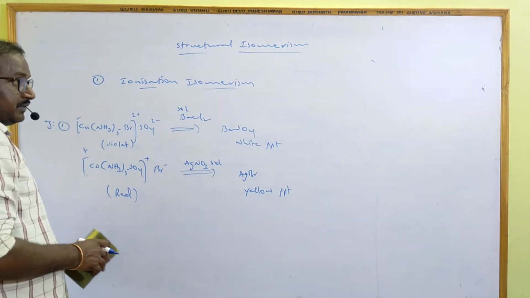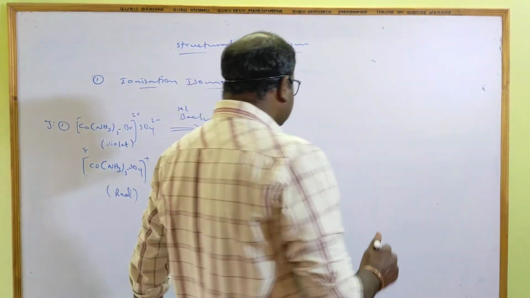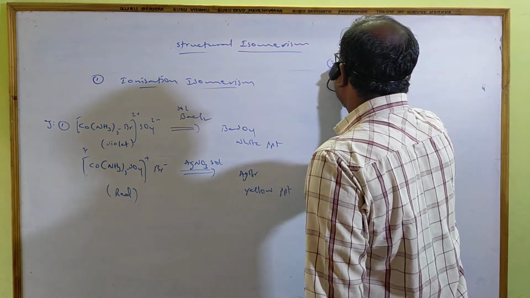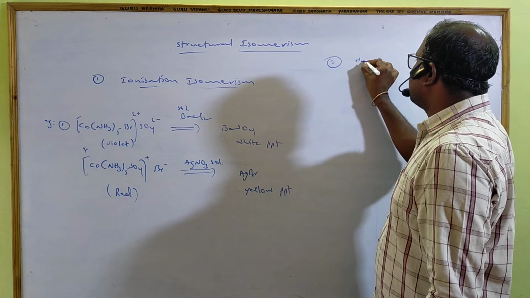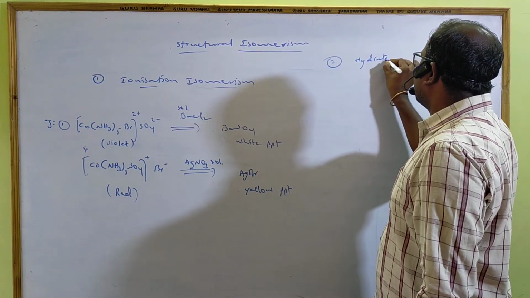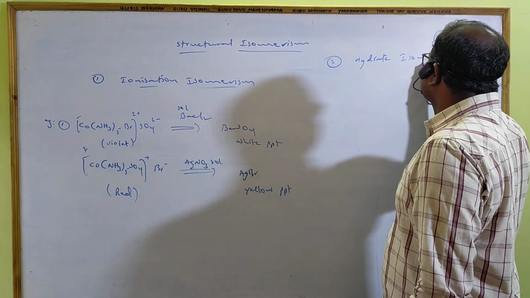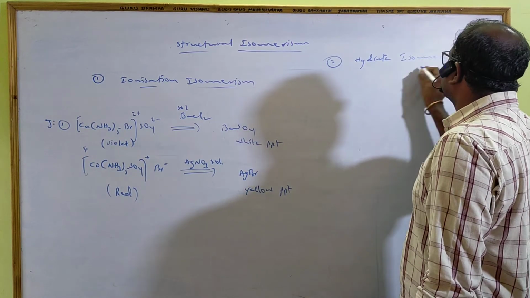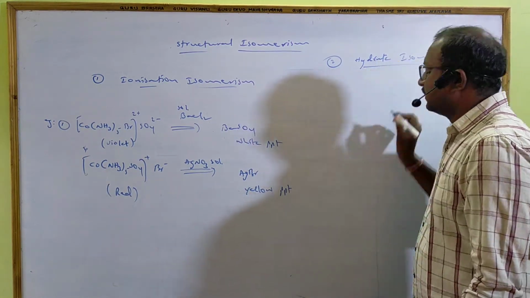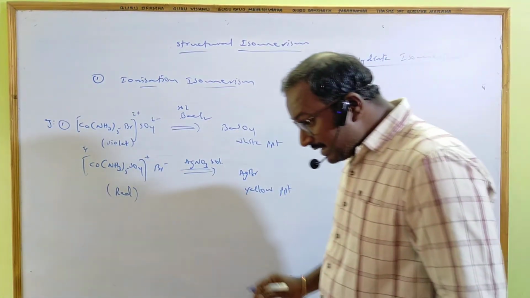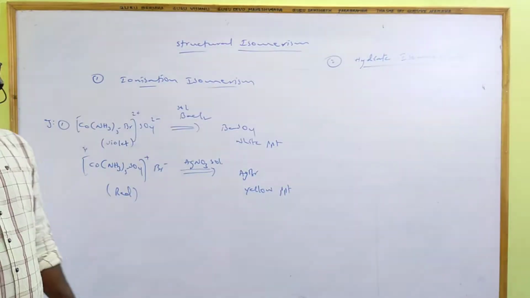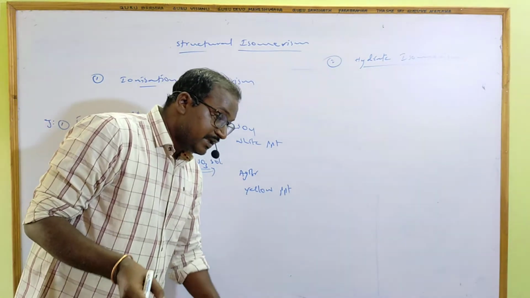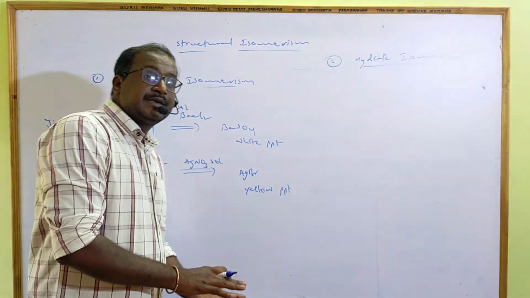This is the first one. Coming to the second of the 6, hydrate isomerism. Hydrate isomerism arises in complexes where water molecules are present inside or outside the coordination sphere.